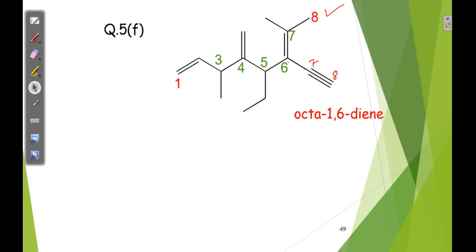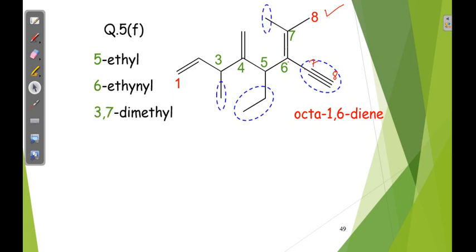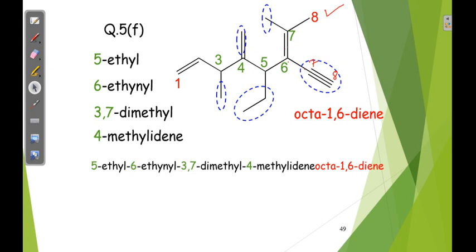So what about substituents? See here, after giving the numbering, third position one methyl is there, and seventh position also methyl is there. So 3,7-dimethyl.